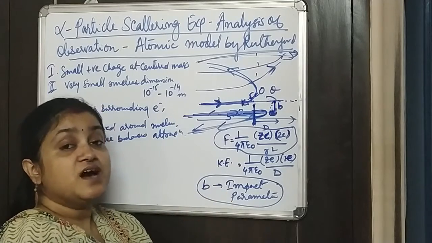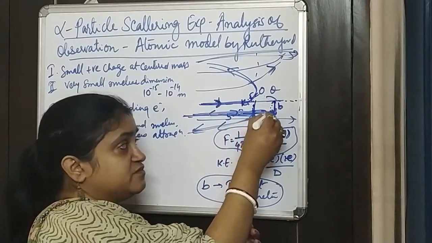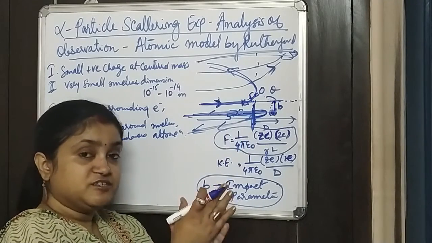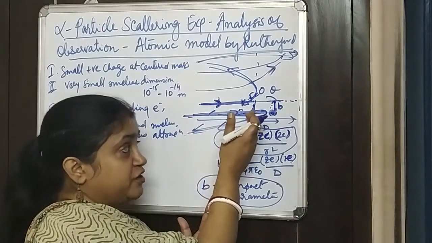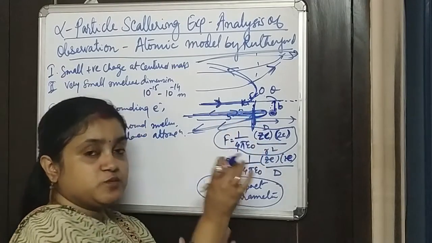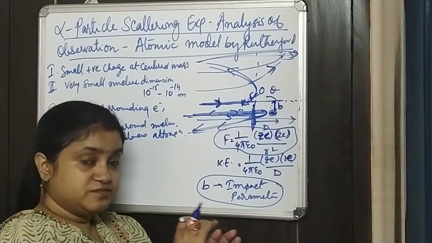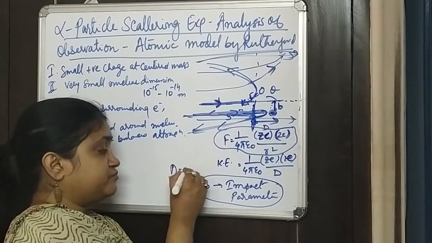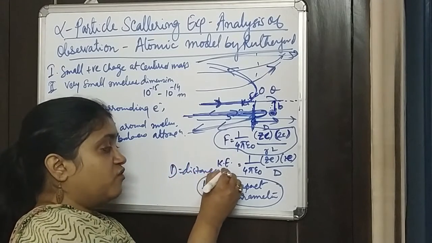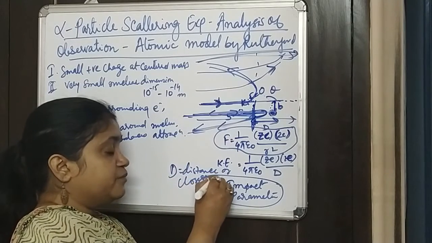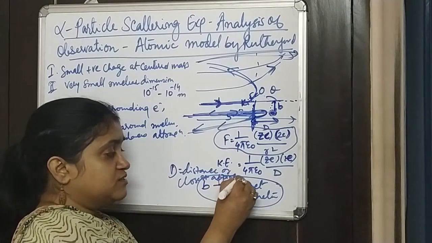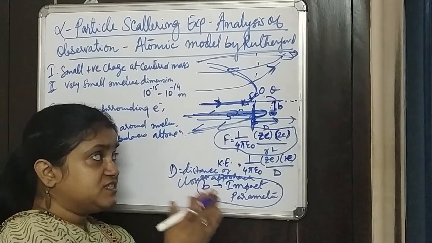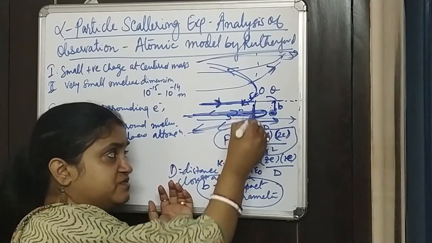So potential energy gets higher. At a certain distance from the nucleus, the kinetic energy becomes zero and the potential energy is very high. At that point, the distance where the kinetic energy of the alpha particle becomes zero is called the distance of closest approach.